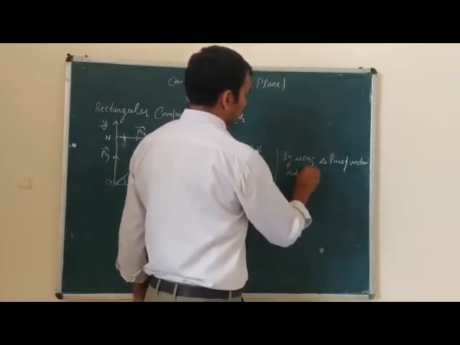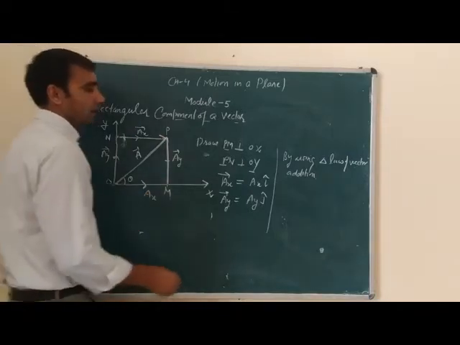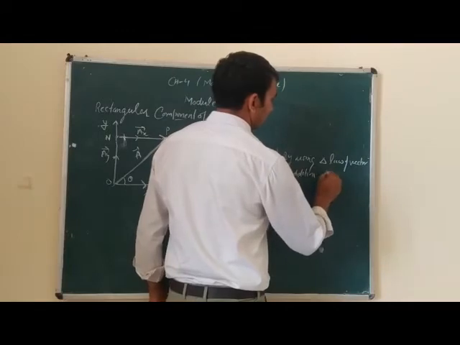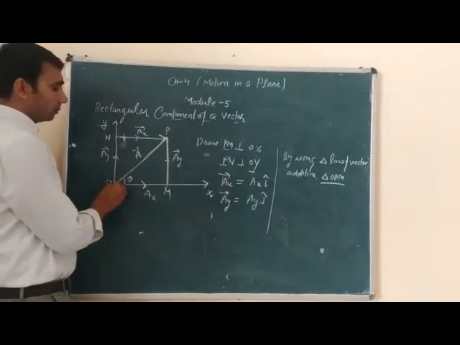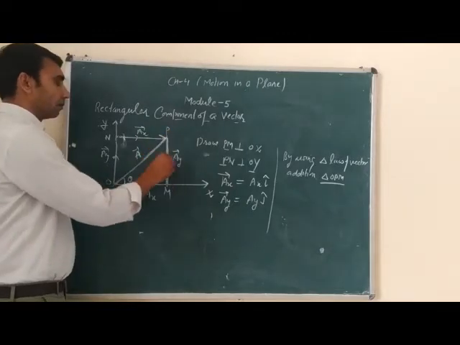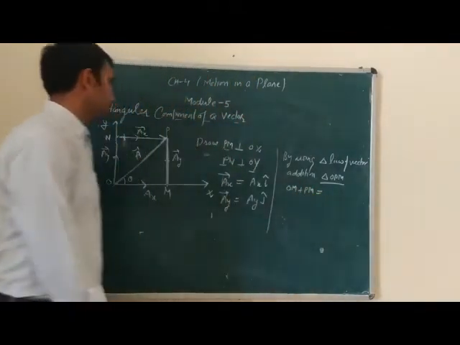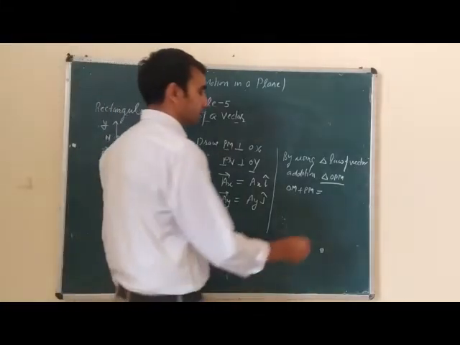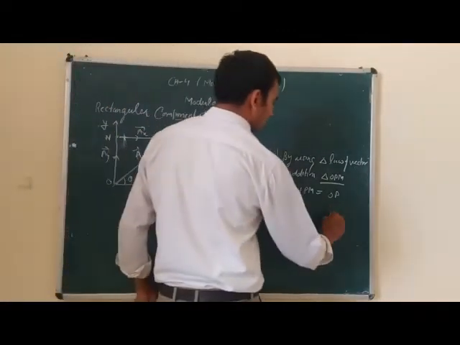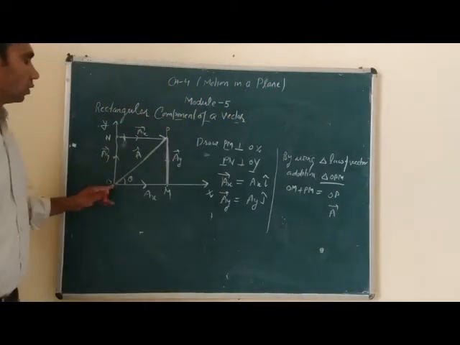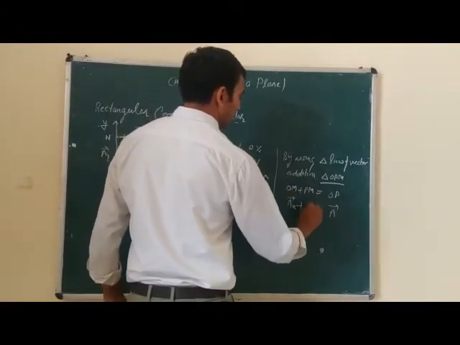In triangle OPM, the vectors in the same order, OM plus MP, are equal to OP, where vector OP is equal to A, OM is equal to AX, and MP is equal to AY.